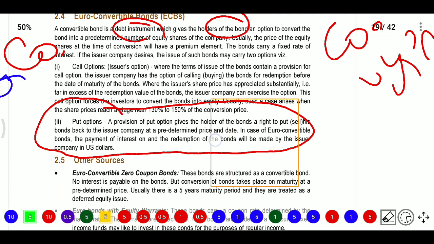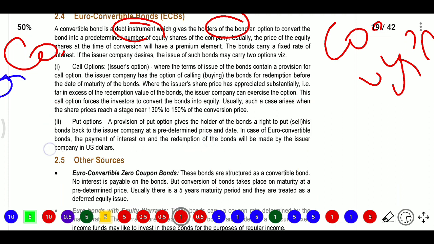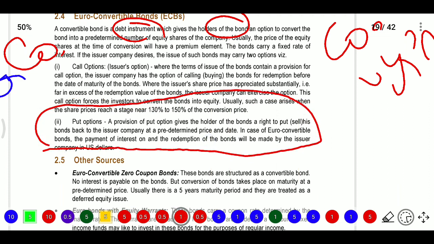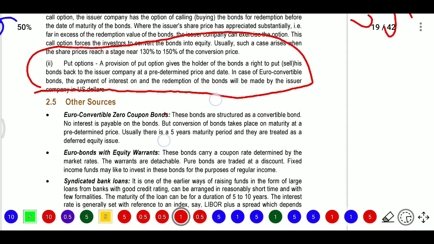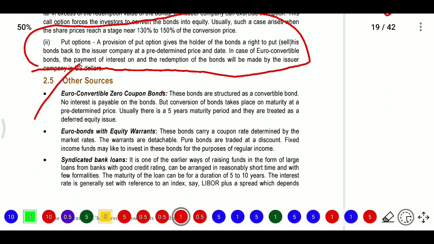In case of euro convertible bonds, the payment of interest and the redemption of the bond will be made by the issuer company in US dollars. Now, some other sources of bonds. Firstly we started with foreign currency convertible bonds, ADRs, GDRs, and we covered euro convertible bonds. Here in euro convertible bonds we have two options. One is call option, one is put option.